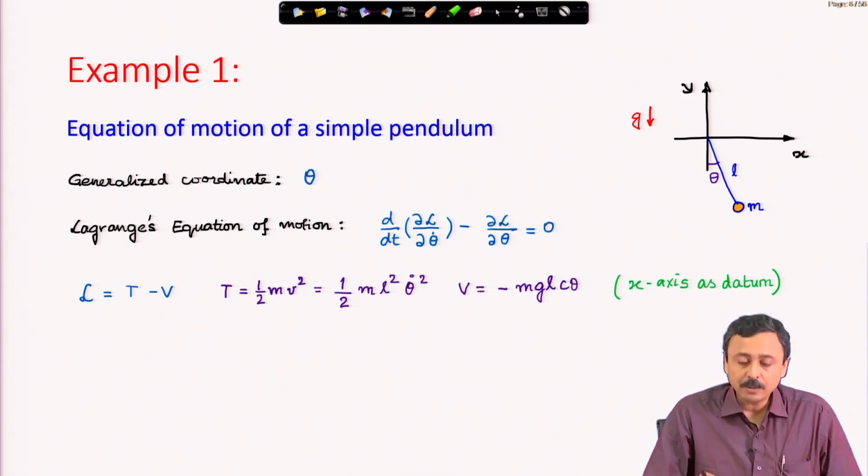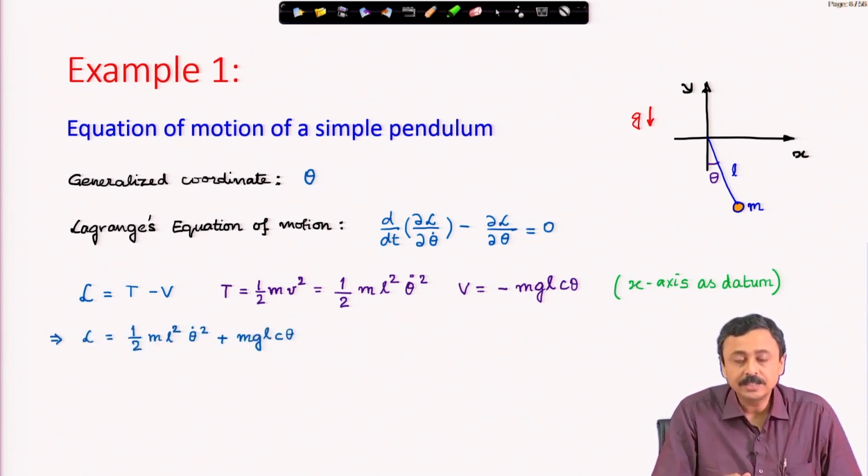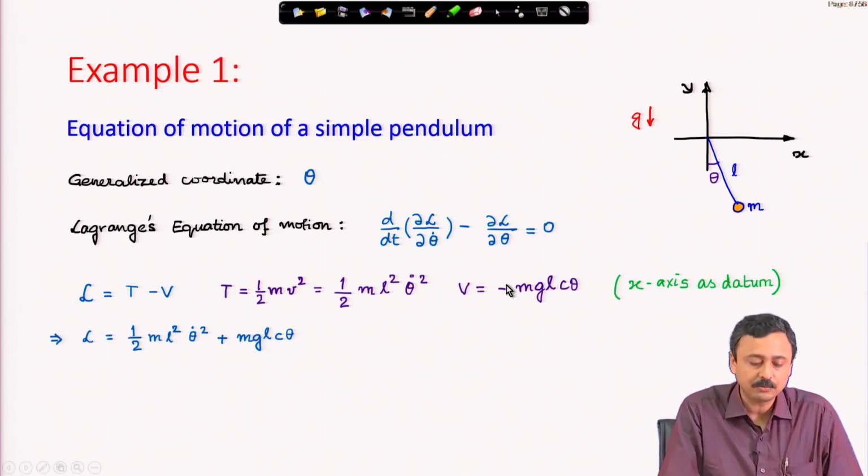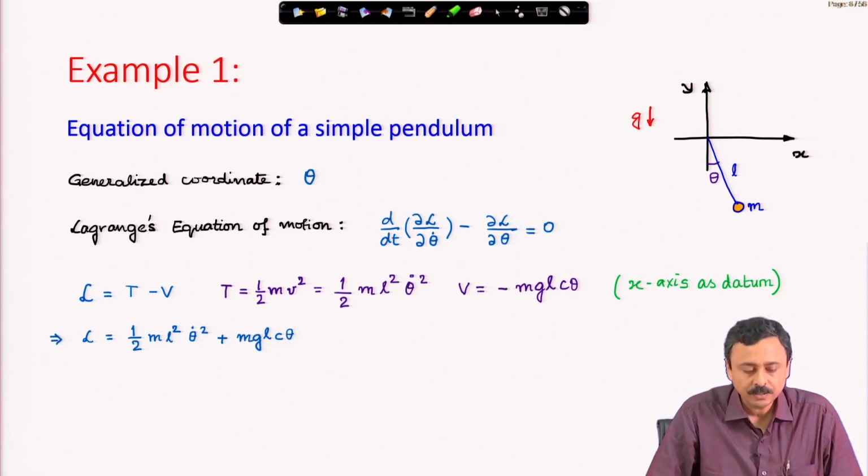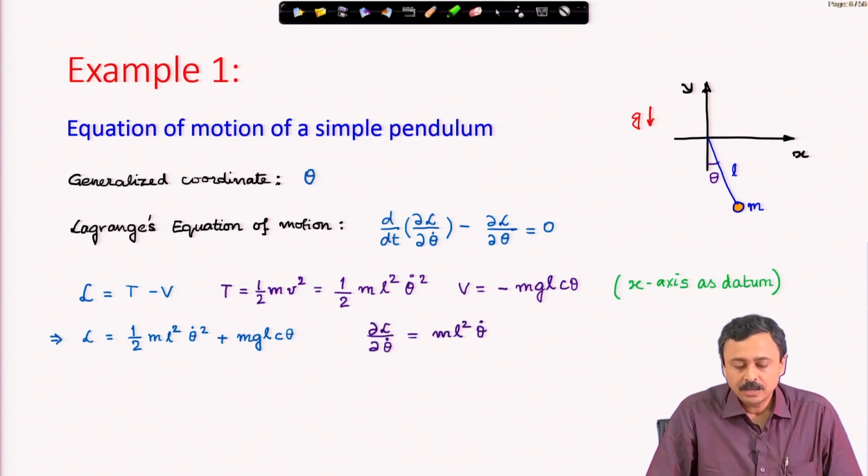Note that I have represented the kinetic and potential energy expressions all in terms of the generalized coordinates, and then I define the Lagrangian in terms of the generalized coordinates. It is T minus V, and V comes with a negative sign, therefore it becomes 1/2 m L square theta dot square plus mgl cosine theta. This is T minus V, that is the Lagrangian.